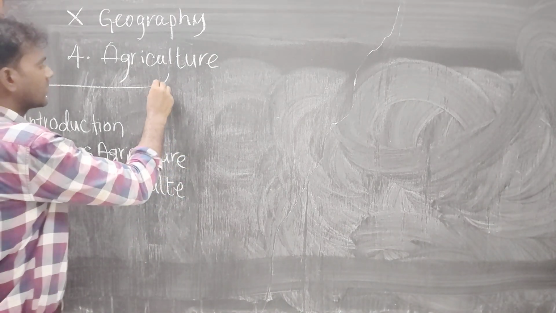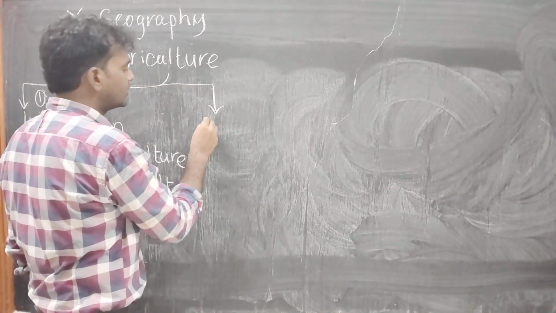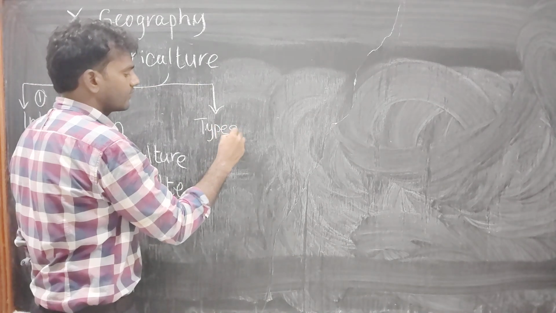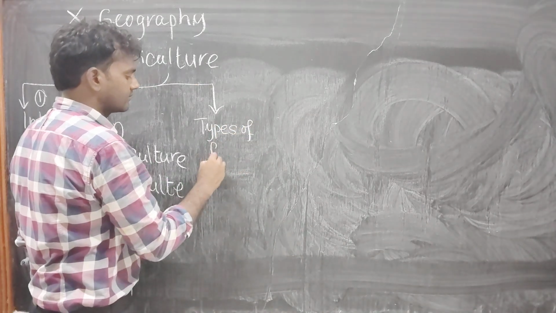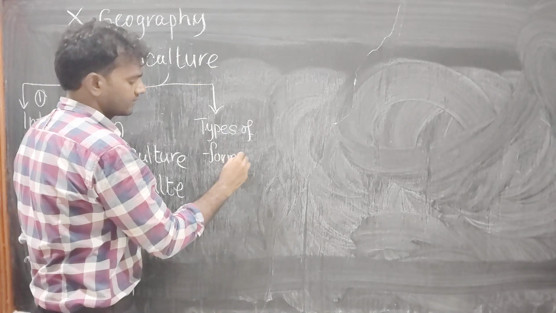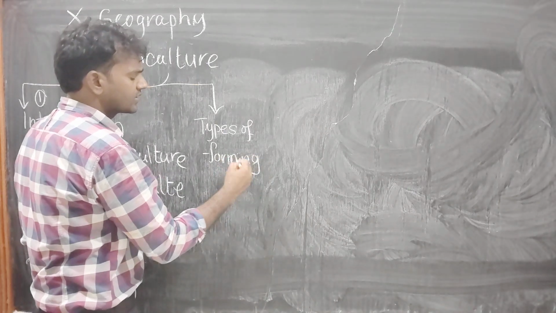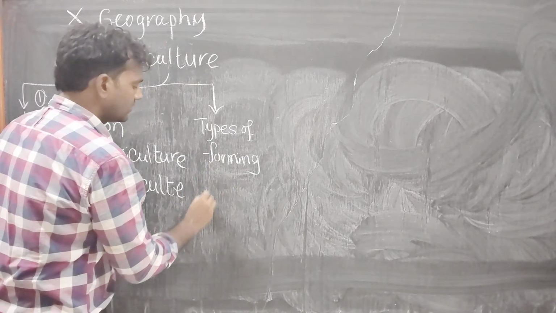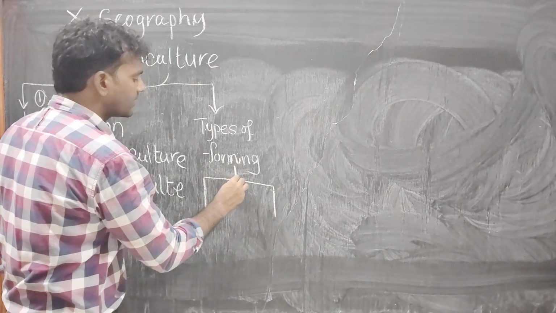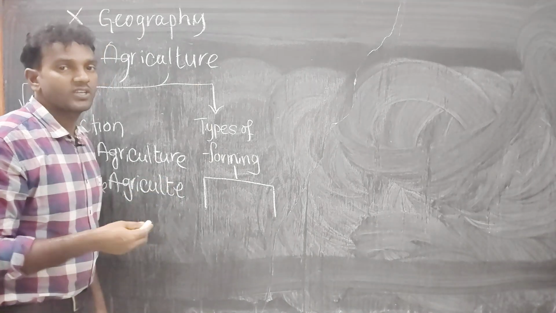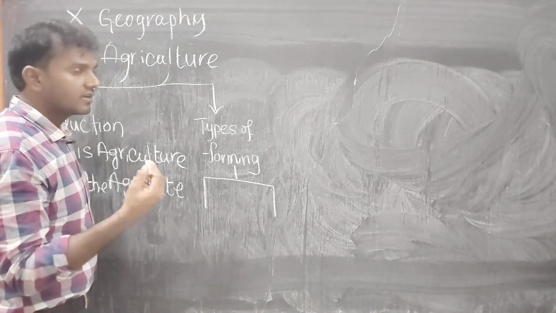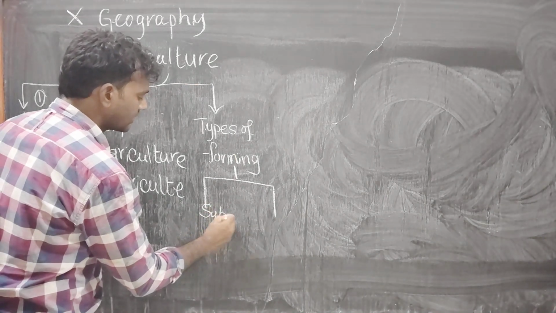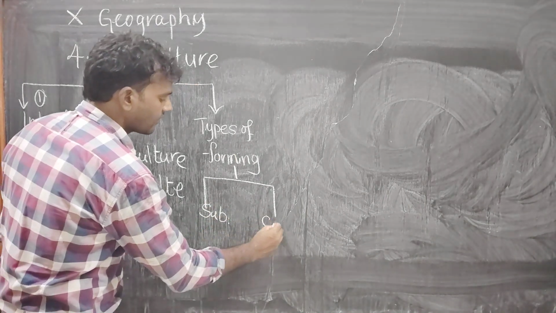Coming to the second subtopic, in this subtopic we need to discuss types of farming. Farming means cultivation or culture. How many types of cultivation are there? Nearly there are 2 types, based on the purpose. Purpose in the sense why we are cultivating this crop. Based on that, there are 2 types. First one is subsistence farming. Second one is commercial farming.